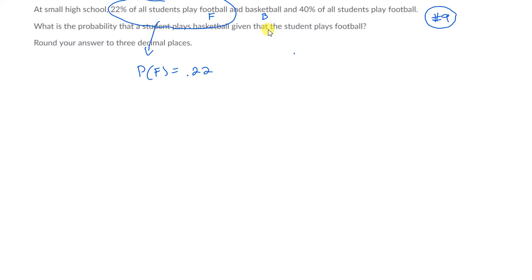Actually, I read that wrong, didn't I? It's not F. It's football and basketball. Probability of F and B. Got to read the whole sentence. Is 0.22. All right. What about the probability of football itself? That's 40%.